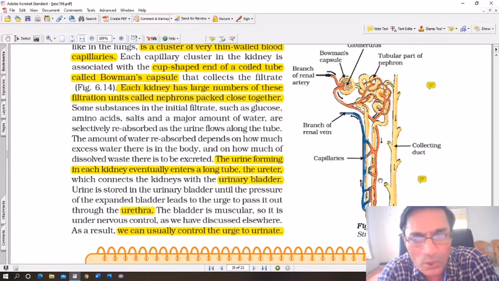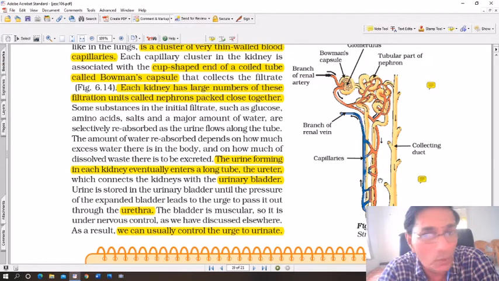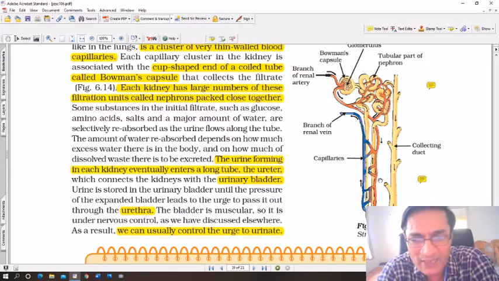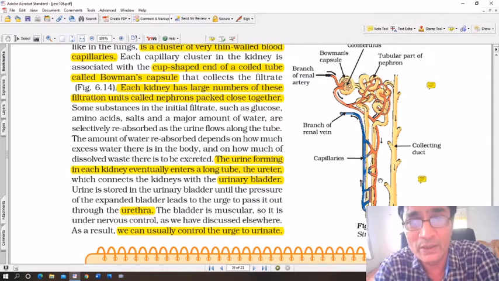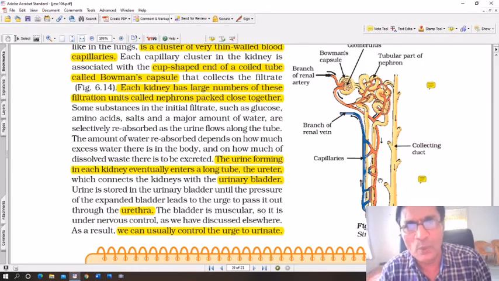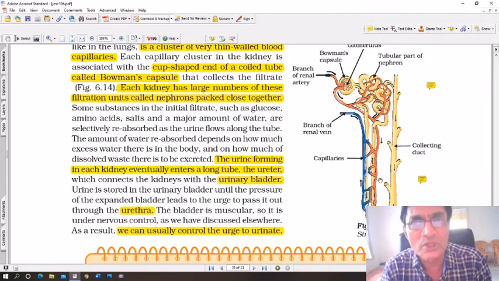Urine is stored in the urinary bladder until the pressure of the expanded bladder leads to the urge to pass it out through the urethra. The bladder is a small muscular bag, so it is under nervous control. In other words, you can control it, as we have discussed elsewhere. As a result, we can usually control the urge to urinate. As people get older, sometimes they lose control over the muscular bag, the urinary bladder.